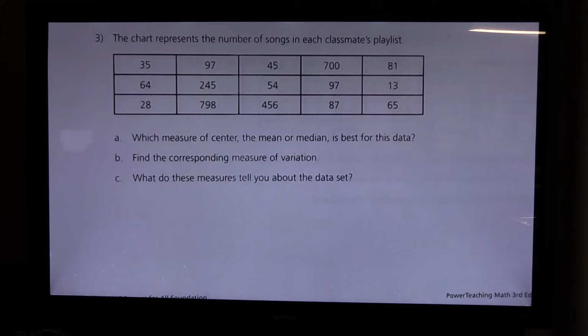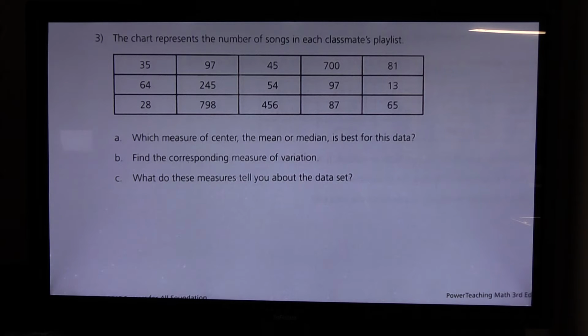If we were to do the mean, then the mean would give us an average that would be misleading. Because once you found the mean of that set of data, it would look like the kid who only really has 13 might possibly have as many as 200. I haven't found the mean of this set of data, but it's possible. And then you would have a mean absolute deviation that would be way off. So on this one, I think it would be the median.